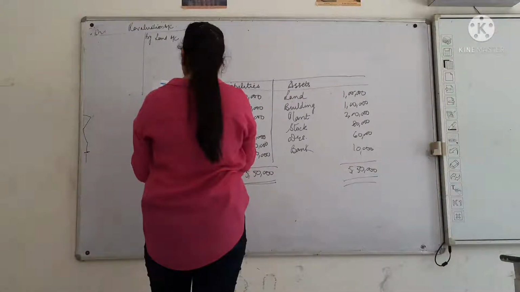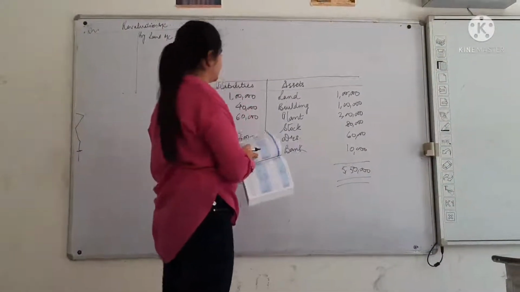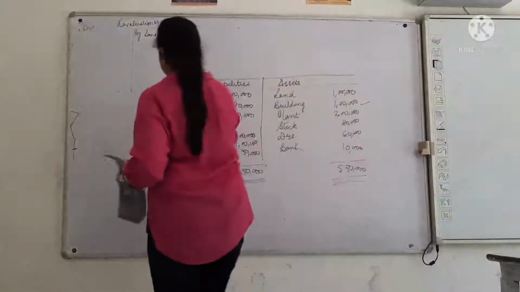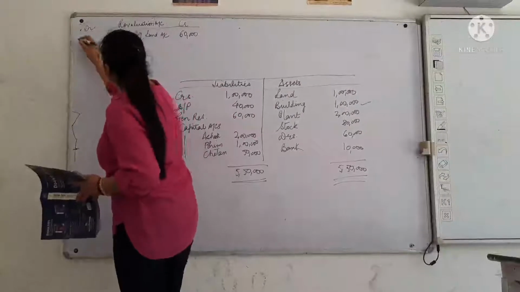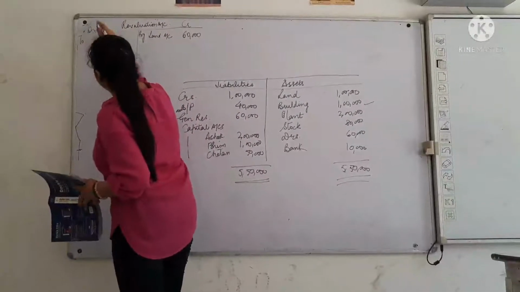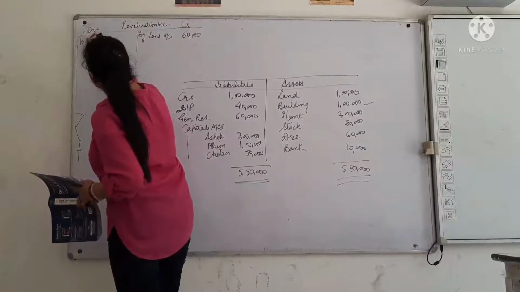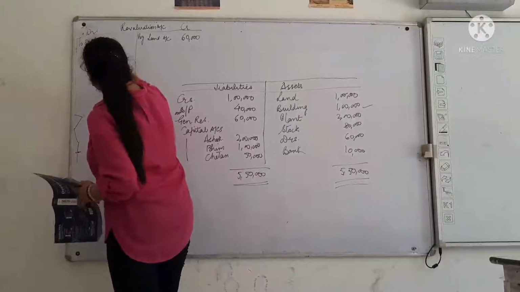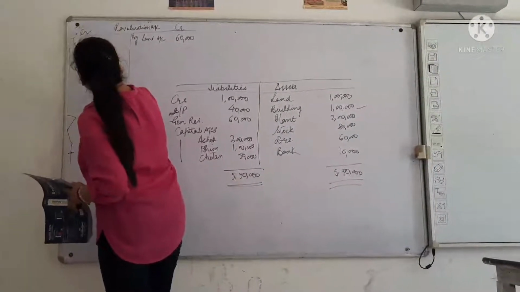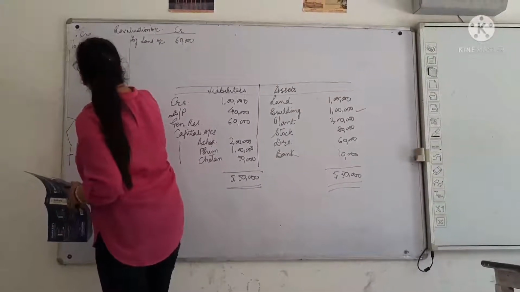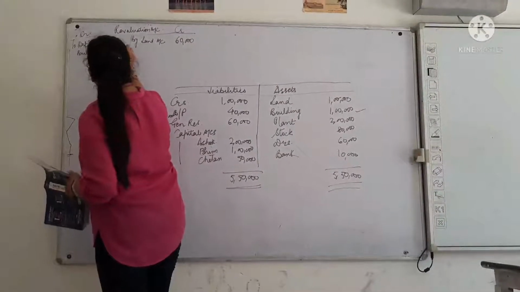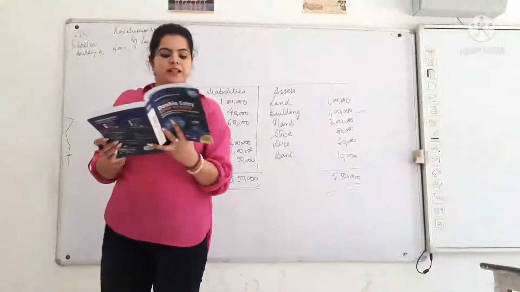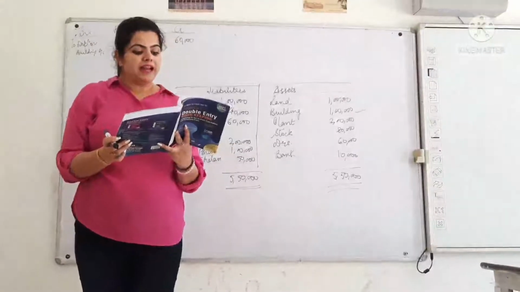Next, multiplied by 6%. So building's value is 1 lakh, and 1 lakh into 6% is equal to 6,000. So it will be on the debit side of the revaluation account, depreciation on building, or you can write building account, that is 6,000, right? Creditors of rupees 12,000 were not likely to be claimed and hence written off.